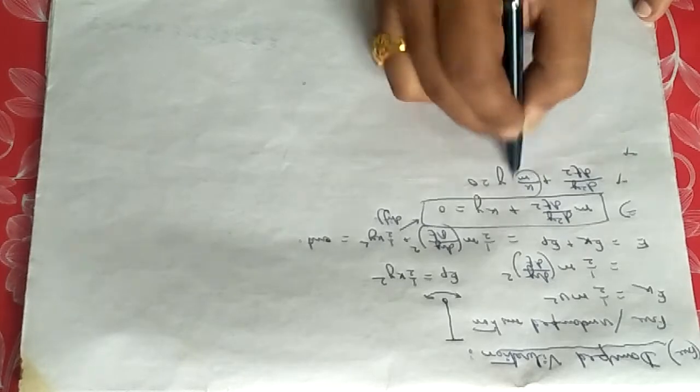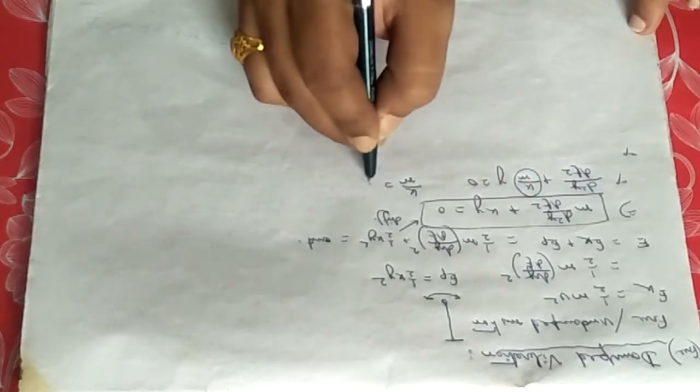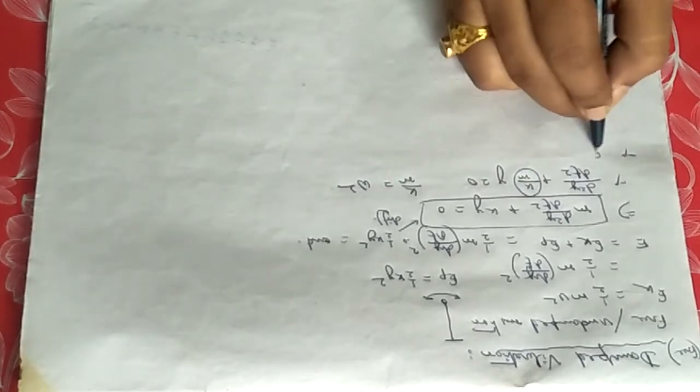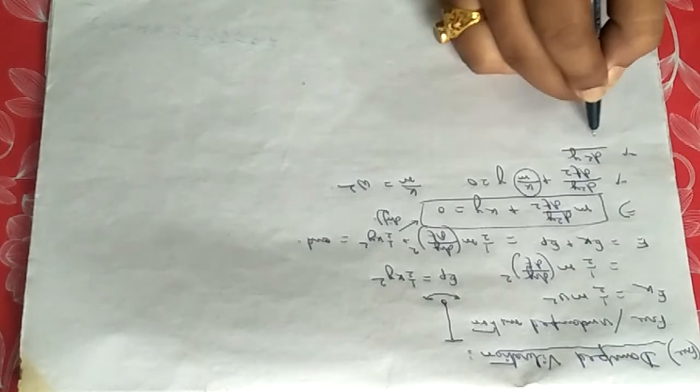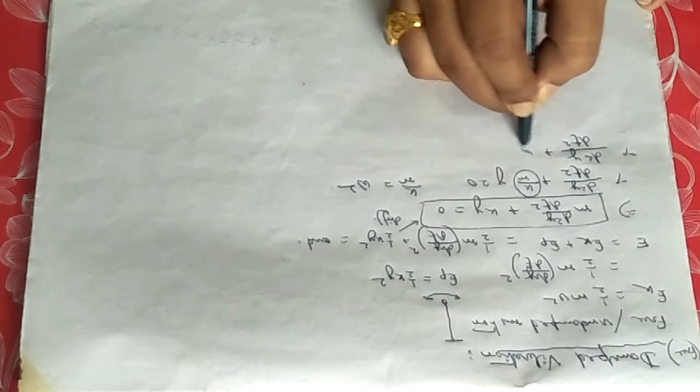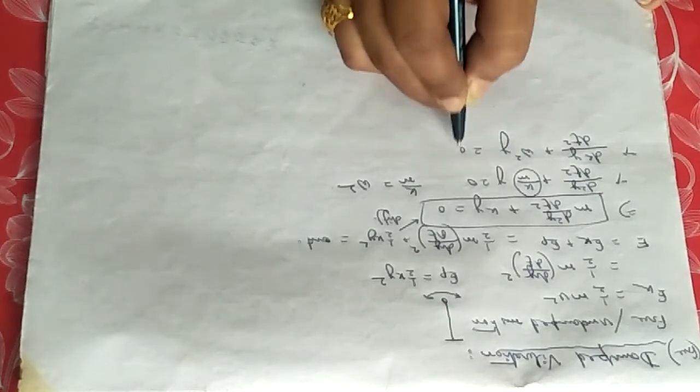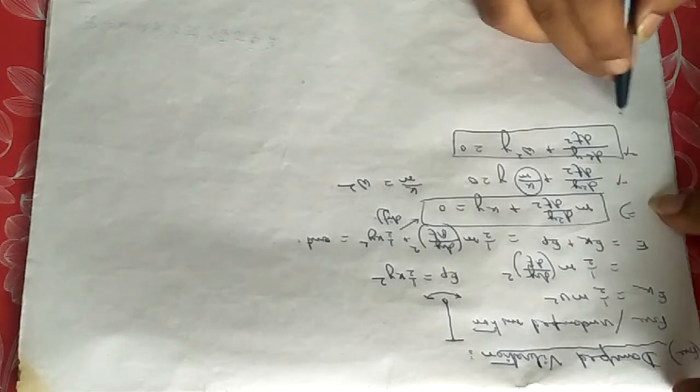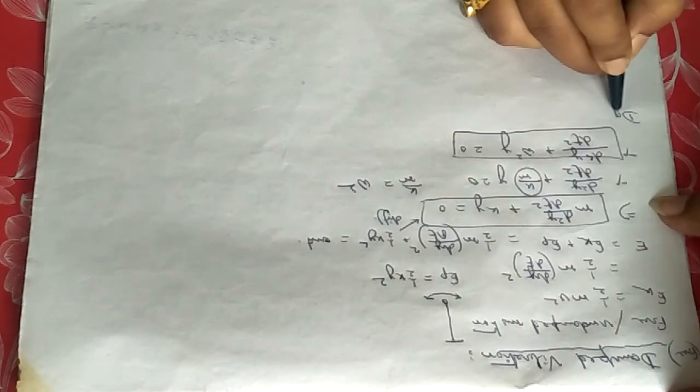And if we now write this k by m as omega square, then the equation may be written as d2y/dt2 plus omega square into y equals 0. And this is nothing but the equation of motion of simple harmonic oscillation. But in the case of damped vibration, there will be a change in this equation.